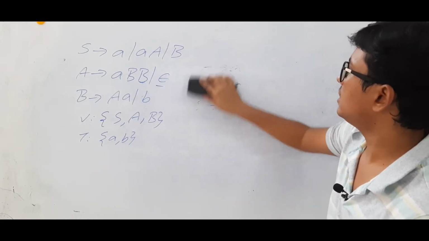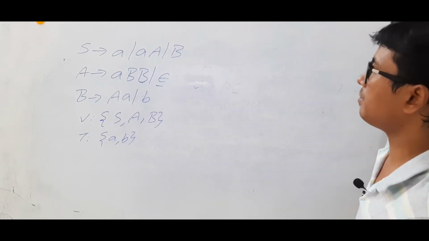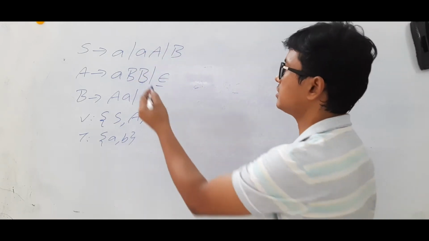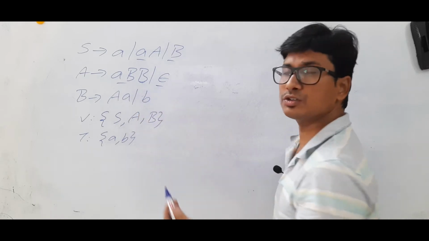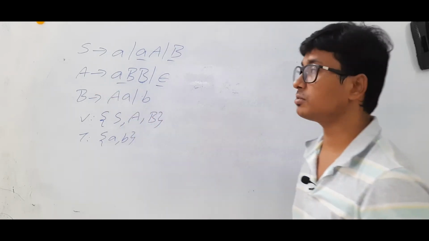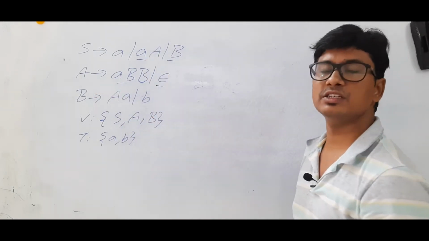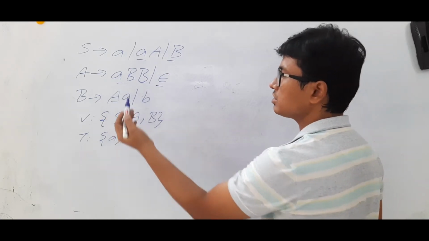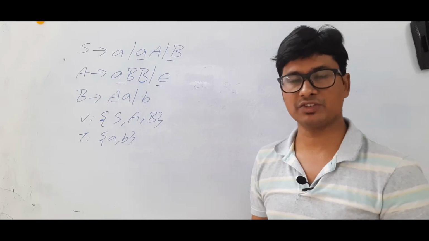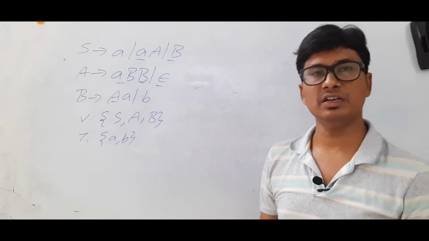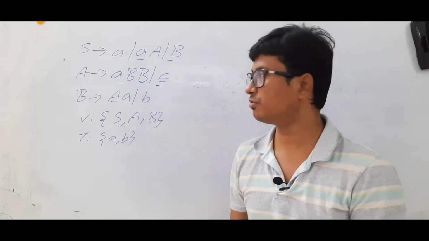You see that some of the productions in this grammar are not in CNF. The example is this one, and even this one. Epsilon is also not possible because A is not a start symbol. Only if A is a start symbol, it would have been allowed. Even this is also not there. So I can say that the given grammar is a context free grammar, however, it is not in CNF. Now we will do the conversion process.